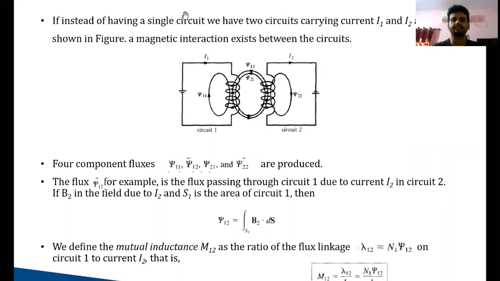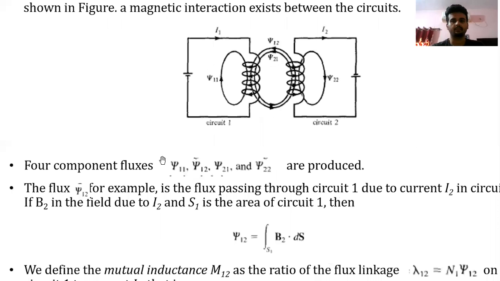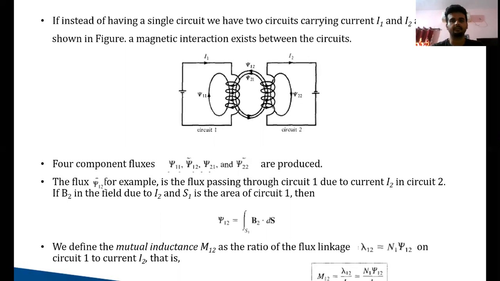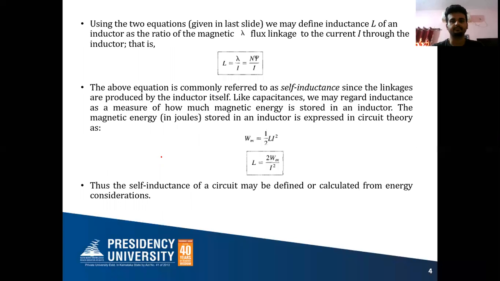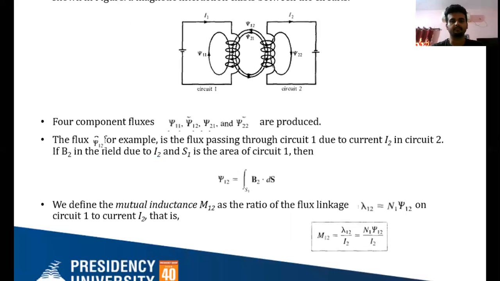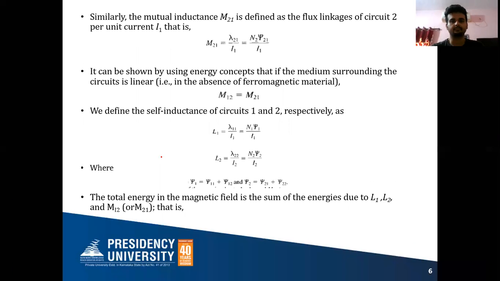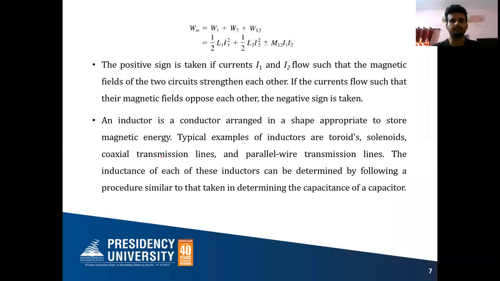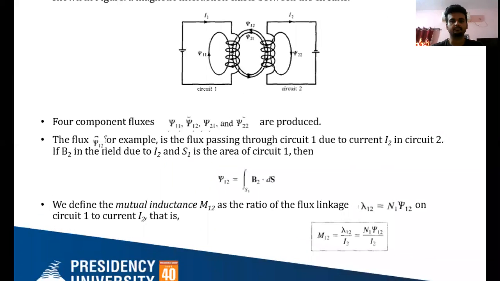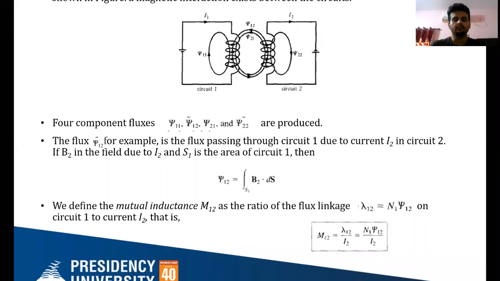A magnetic interaction exists between the circuits. So there will be four flux components here: Psi11, Psi12, Psi21, Psi22.